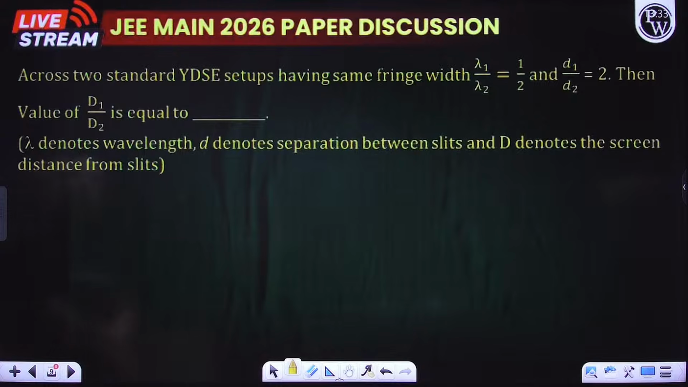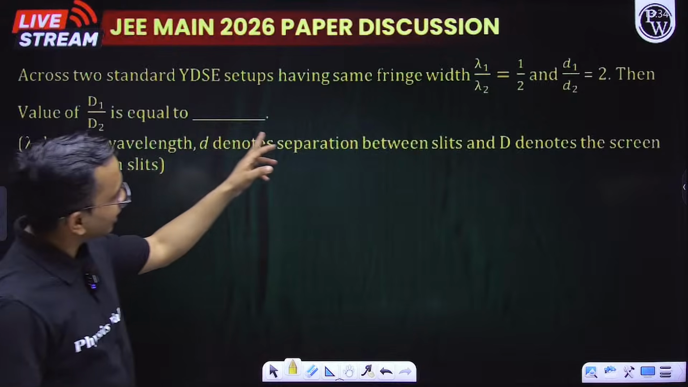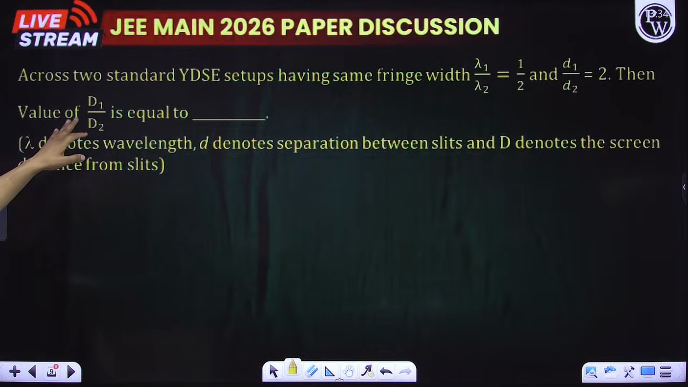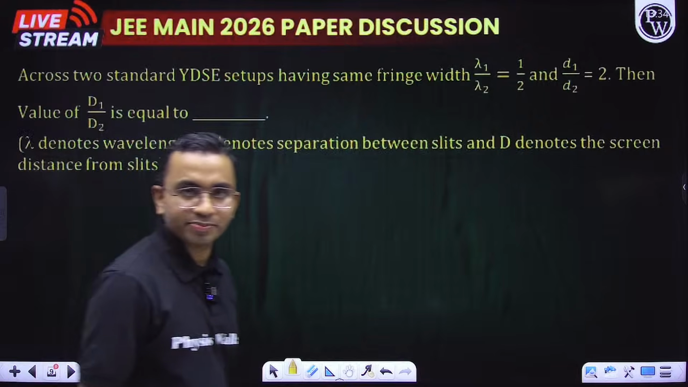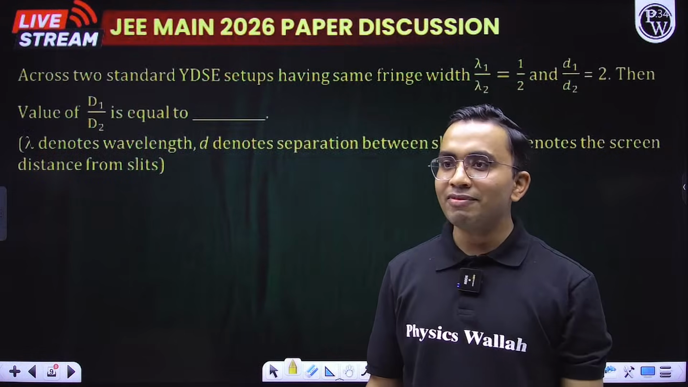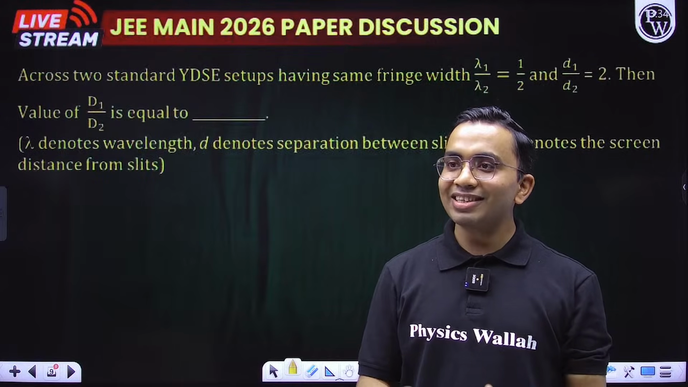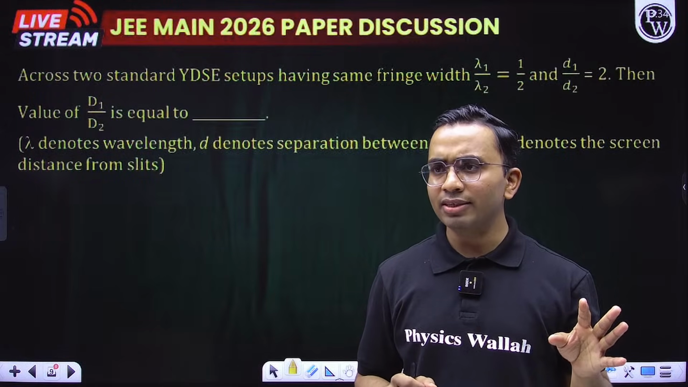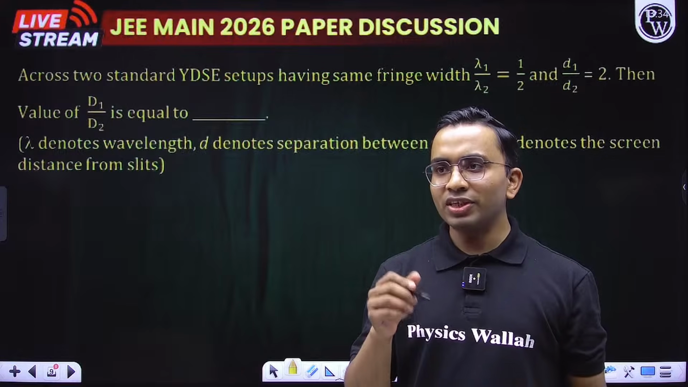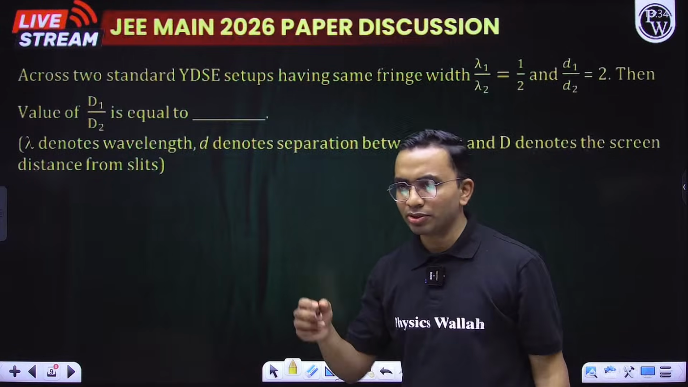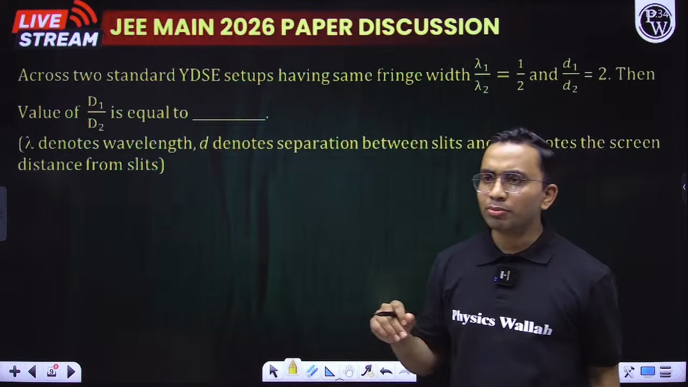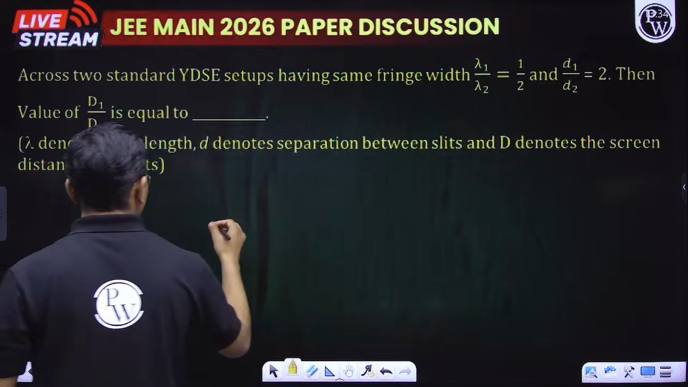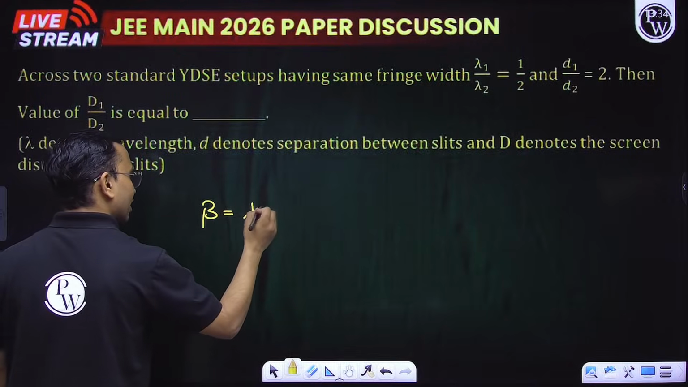Across two standard YDSE setups having same fringe width, lambda 1 by lambda 2 is this, d1 by d2 is this, then the value of capital D1 by capital D2 is. Now Pratik might be remembering that I was mentioning yesterday that beta is asked. I think in 3 shifts till now I have seen beta is asked. Beta means the fringe width. So sometimes there was some statement question, sometimes some numerical value type question. Here also there is numerical value type question. So make sure you remember the formula of fringe width, that is lambda D by d.